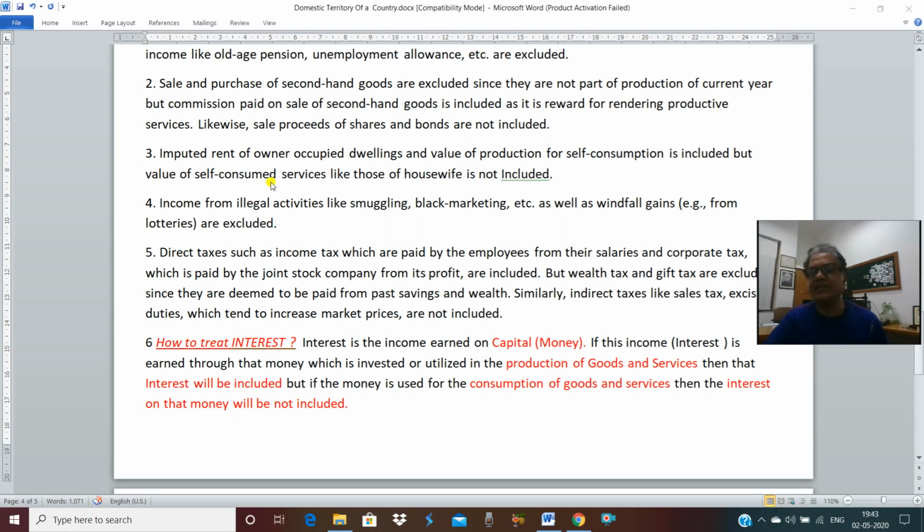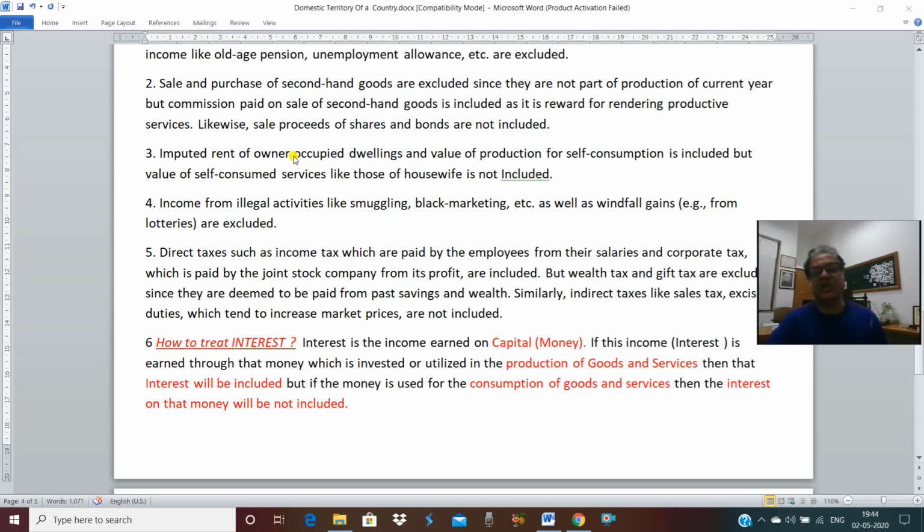But the problem is we have a statistical limitation. We cannot calculate the value of domestic work performed by mother. We cannot calculate the value of kitchen work performed by mother. We cannot calculate the value of services given by father to his son. So because of this statistical limitation, we do not include the value of self-consumed services in the estimation of domestic product and national product.